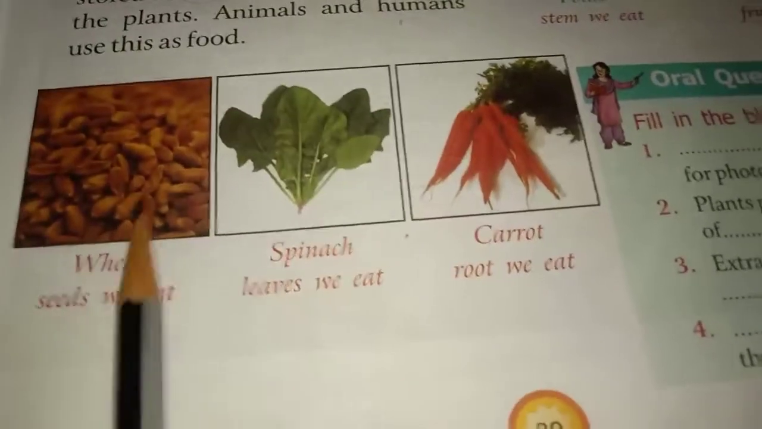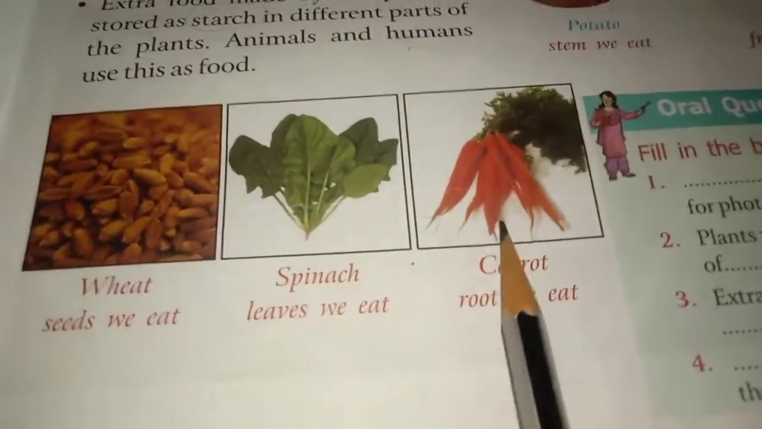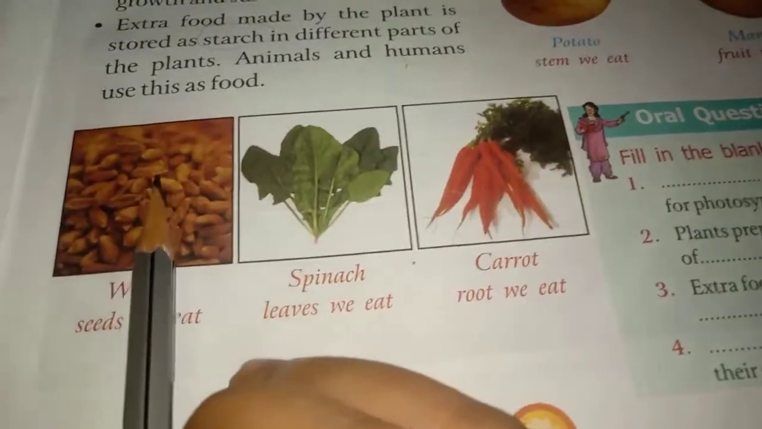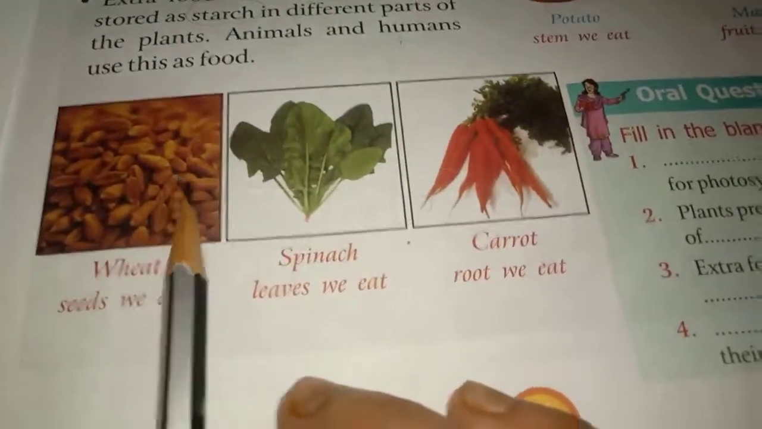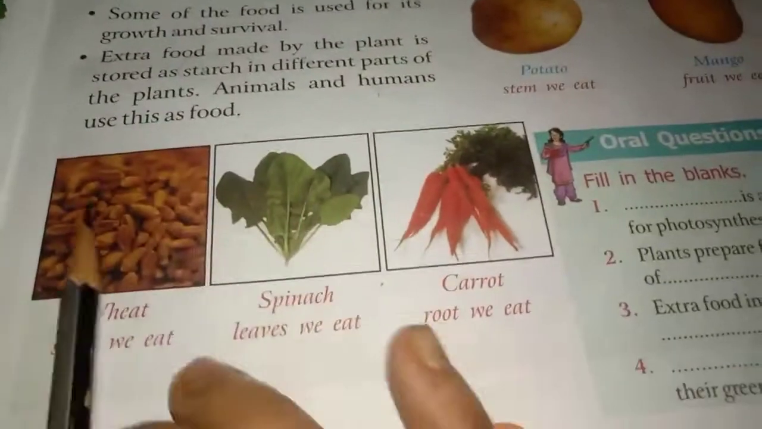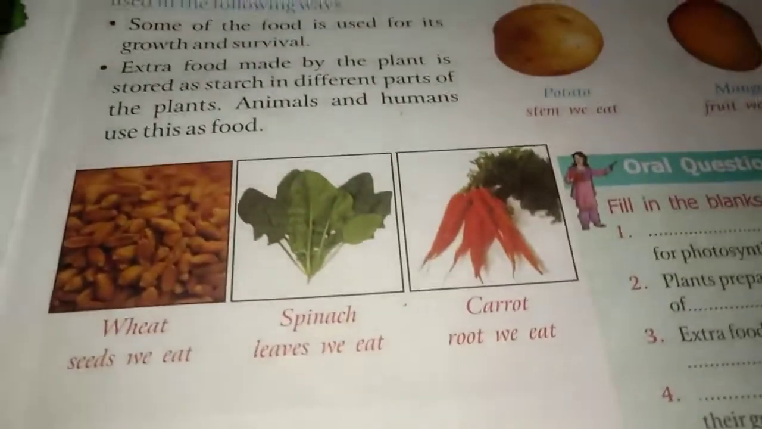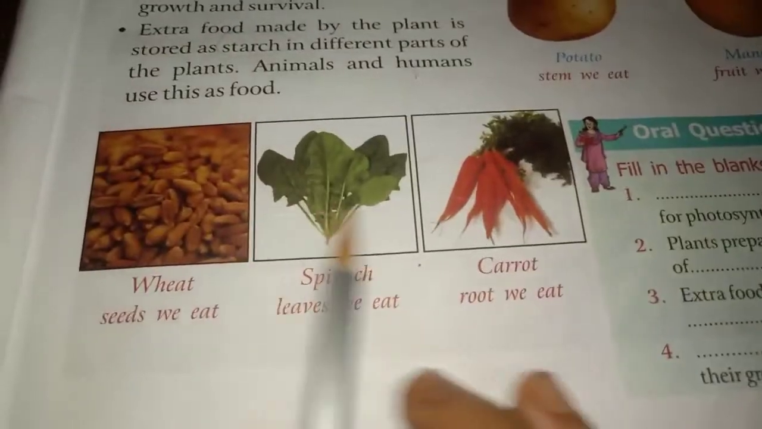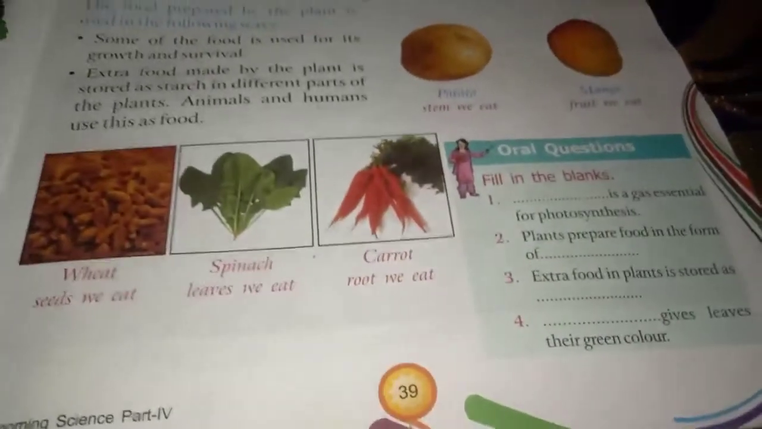So fruits are what? They are stored food. And even these, wheat, spinach, carrot, are some of the vegetables where the food is stored by the plant, and these are used by animals and human beings as food. Do we eat all of this or not? Yes, we eat. These are some of the examples, so you should remember all of these.